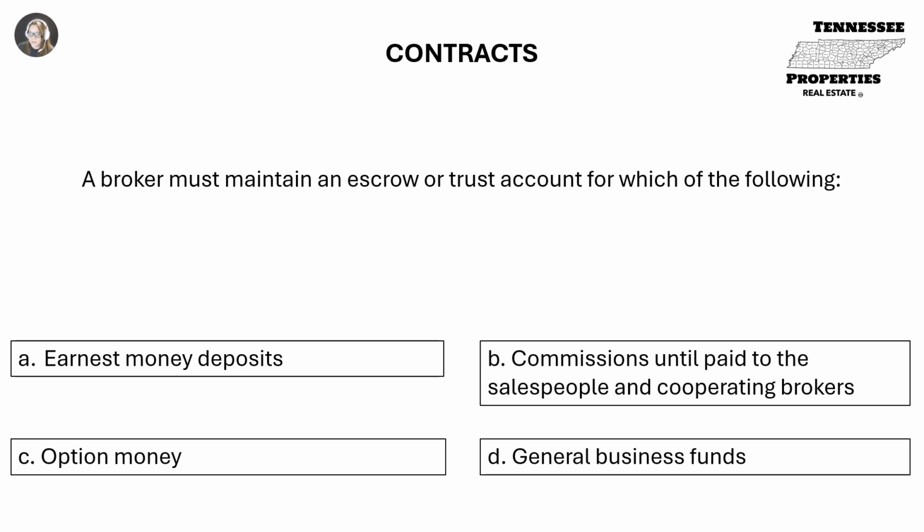A broker must maintain an escrow or trust account for which of the following? A. Earnest money deposits. B. Commissions until paid to the salespeople and cooperating brokers. C. Option money. Or D. General business funds. A. Earnest money deposits.